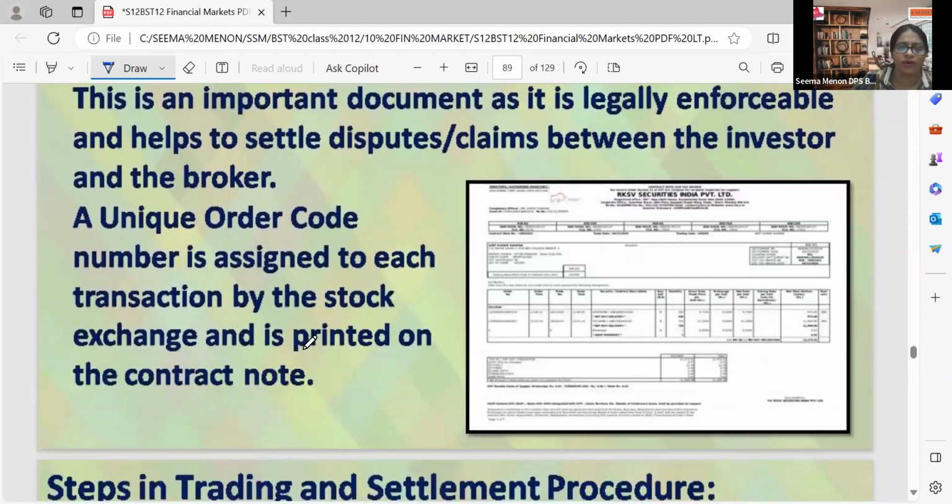A unique order code number is assigned to each transaction by the stock exchange and is printed on the contract note. If I purchase 10 times, then a unique order code number is assigned to each transaction. Every transaction will get a unique order code, and that will be printed on the top of the contract note. A particular column is there where it will be printed.